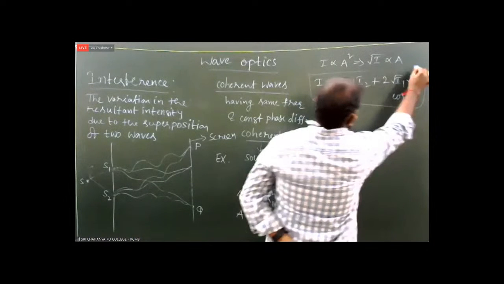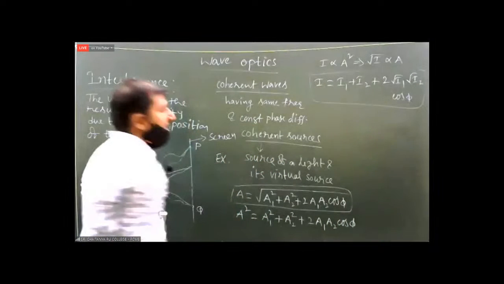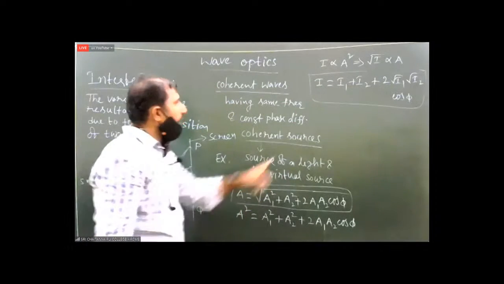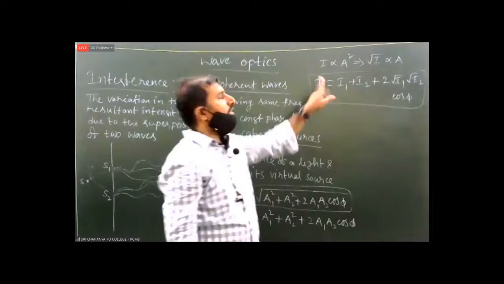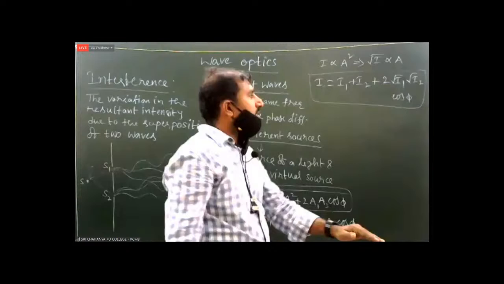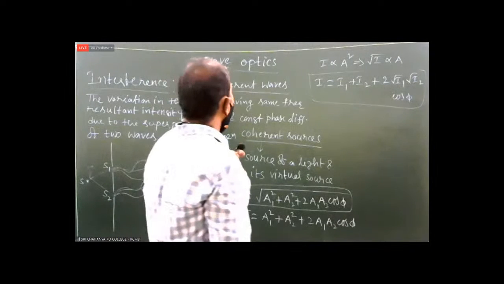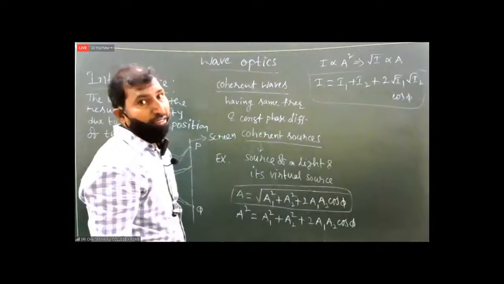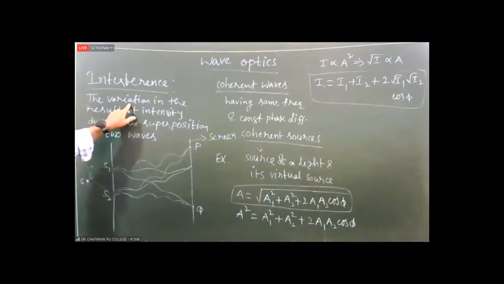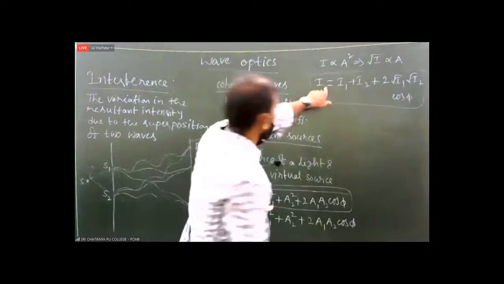These are the formulas for resultant amplitude and resultant intensity due to the combination of two coherent waves. When these two coherent waves combine with each other, the resultant intensity changes, becoming maximum and minimum.